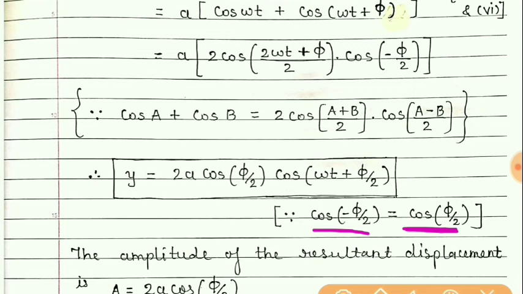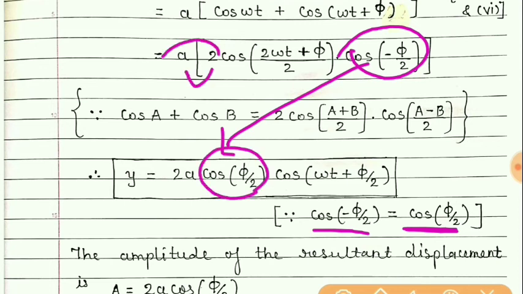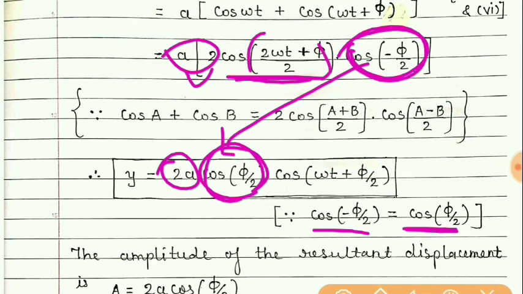So you can see 2a here, cos phi by 2 here, and cos of (2 omega t plus phi) by 2 here.